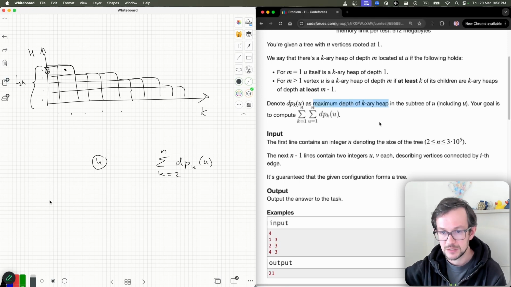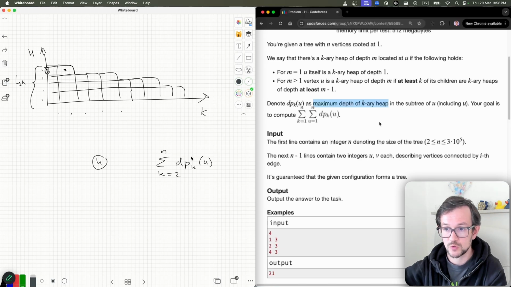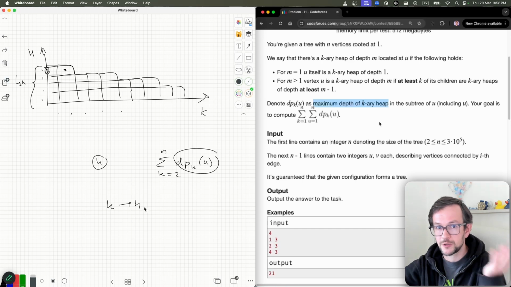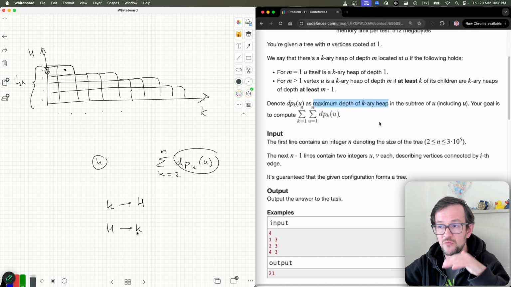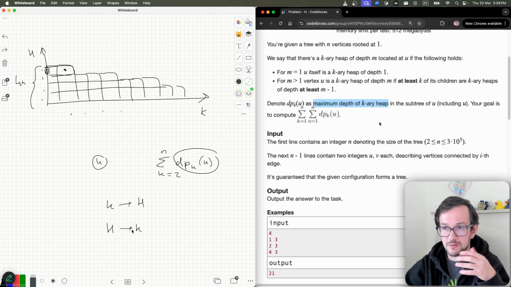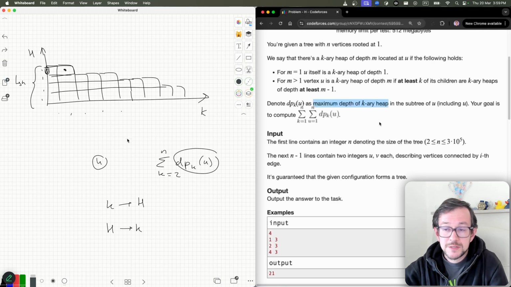So you have a function from k to h. This function is a function from k to h. I will invert it. I will make a function from h to k. It looks like n h, from h to k. So for every height, I will find the maximal branching factor of this tree which gives me this height. And it's easy to calculate, actually.